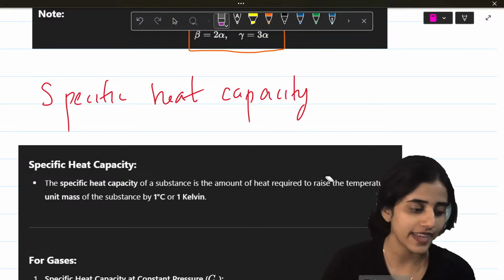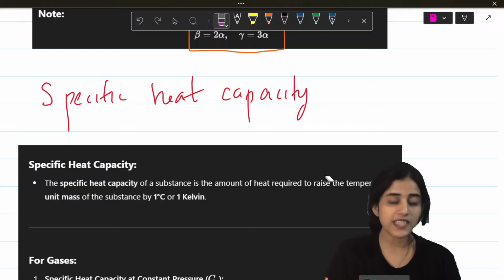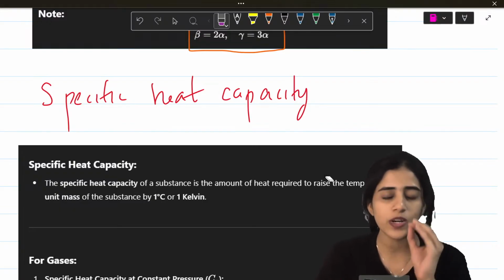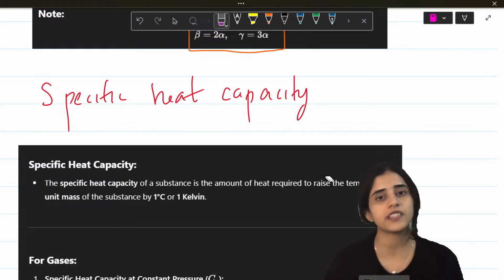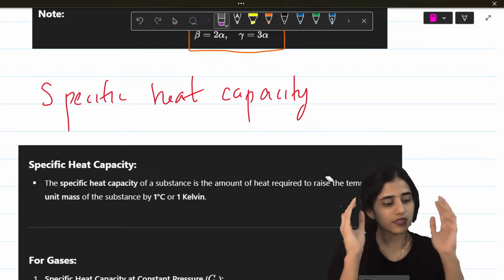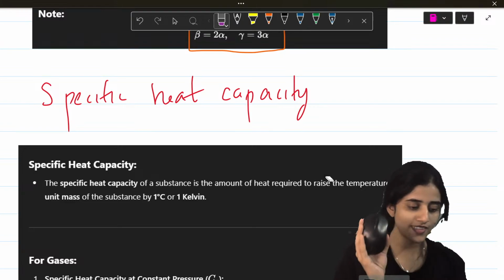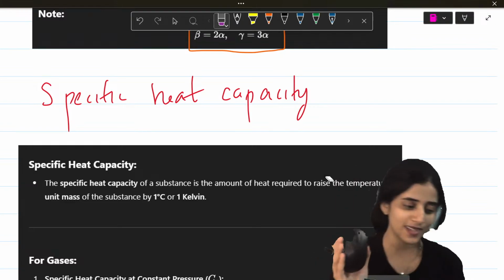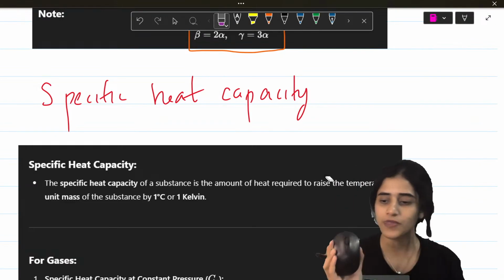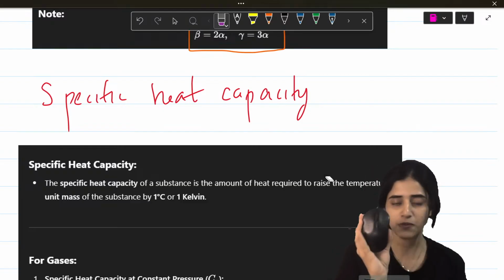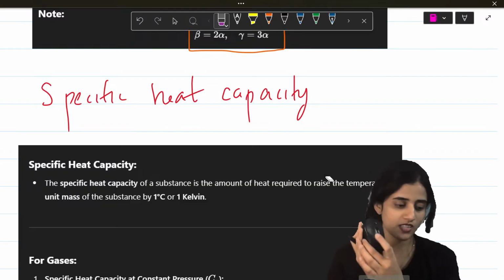Okay. Next is specific heat capacity. What is specific heat capacity? I'll tell you in simple terms. You have a jar of milk. This is a mouse, but imagine this is a jar of milk.